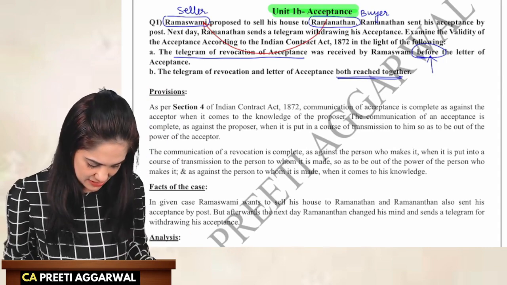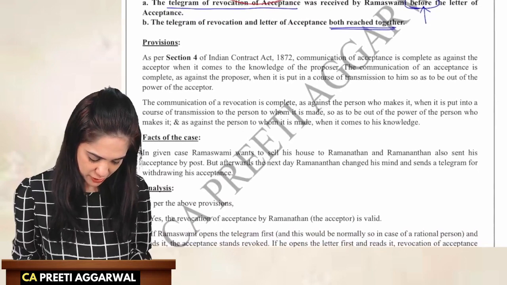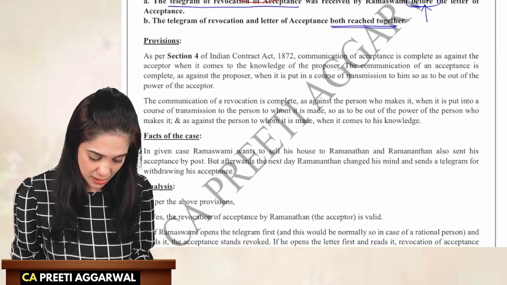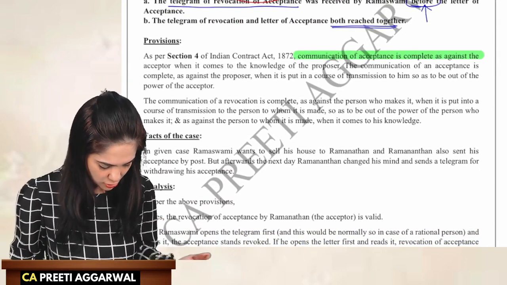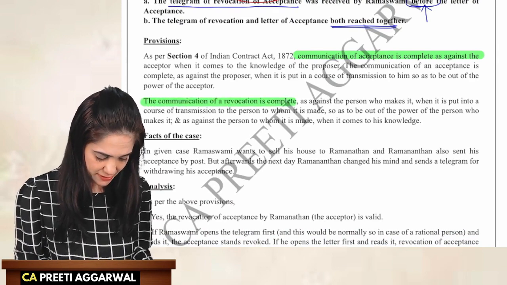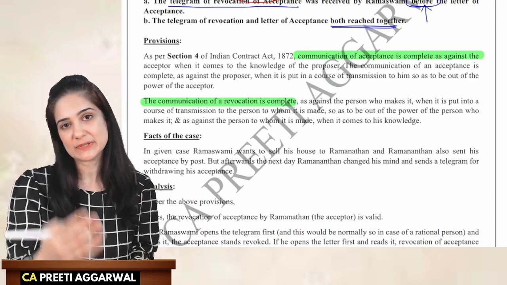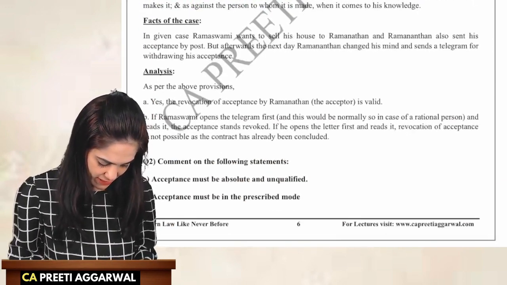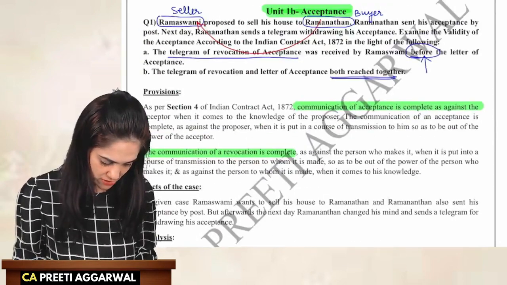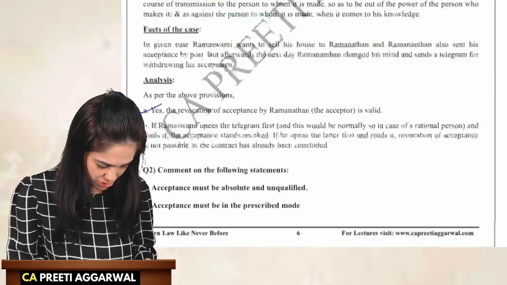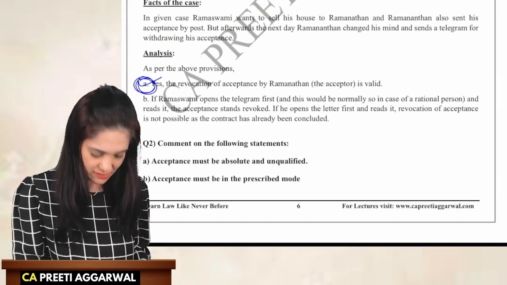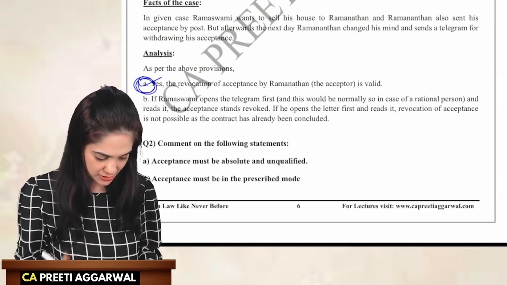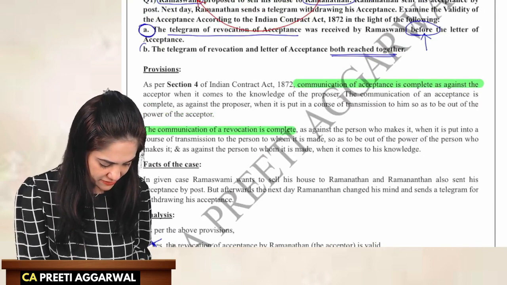So in this case, you will write about the communication of revocation, communication of acceptance. Communication of acceptance is complete. All right, then the communication of revocation is complete. So you will write when is the acceptance complete, when is the revocation complete, and then you will explain that revocation is valid, because here they have asked sub question A. So my analysis and conclusion will also have sub question A. Then I will identify the sub question B.